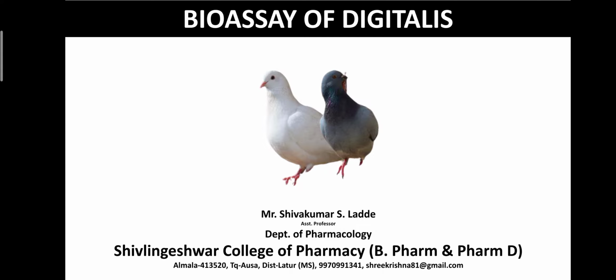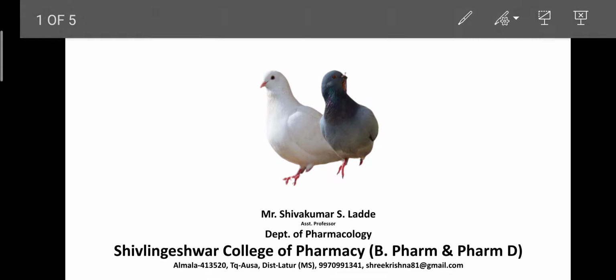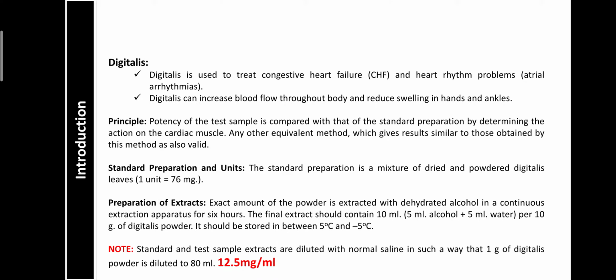Today we learn regarding biopsy of Digitalis. Already you know Digitalis is a herbal drug. It is a cardiac glycoside often isolated from the Digitalis purpurea. Digitalis mainly contains digoxin and digitoxin. So these are the glycosides. They are helpful to treat congestive heart failure and also heart rhythm problems, atrial arrhythmia. So digitalis can increase the blood flow throughout the body and reduce the swelling in hands and ankles.